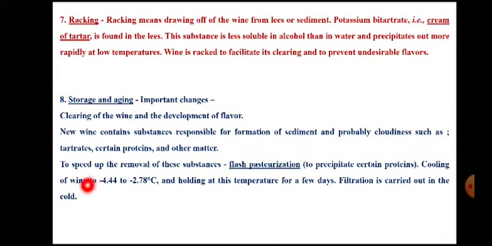Cooling of wines at -4 to -3 degrees Celsius and holding at this temperature for few days, that is the process of flash pasteurization. During this period, the protein tannin complexes will form, and this protein will get precipitated and settled.